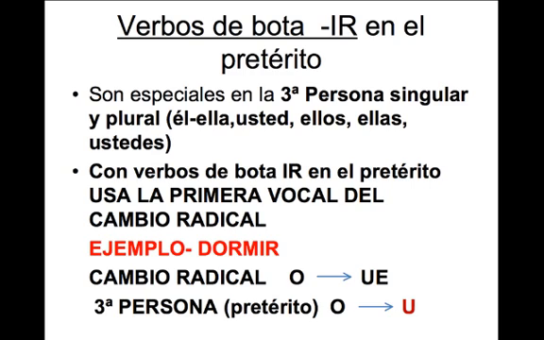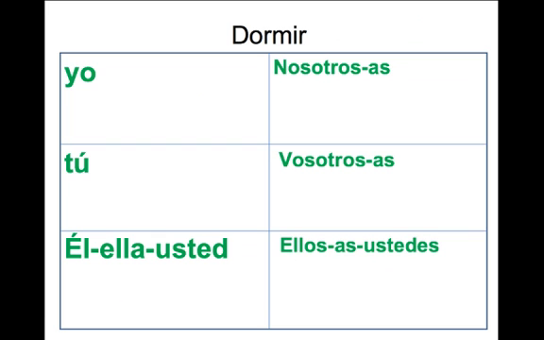So for example, dormir is a boot verb that changes from O to UE. So in el pretérito, we just use the U and change the stem just to a U only in the third person form. So let me show it to you. That's a little complicated.